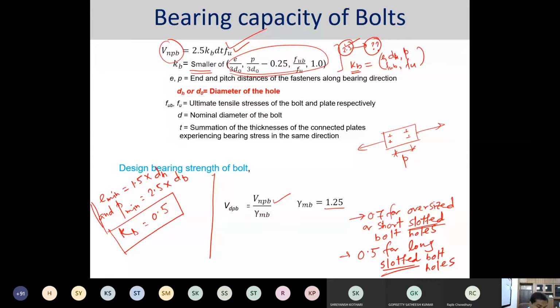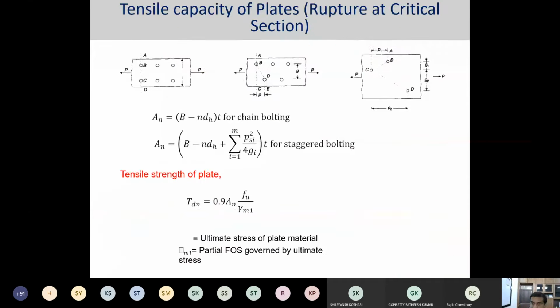What is T? T is the summation of the thickness of the connected plates which are experiencing the bearing stress, all the bearing stress in the same direction, not the other directions. It may differ from lap joint to butt joint, even in the butt joint, double cover or single cover, like that.